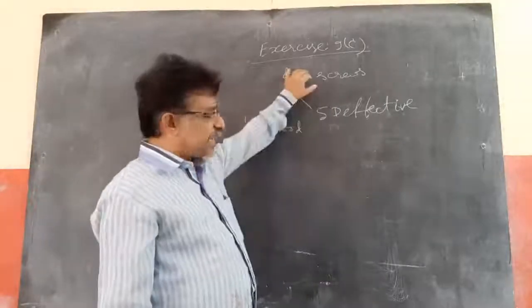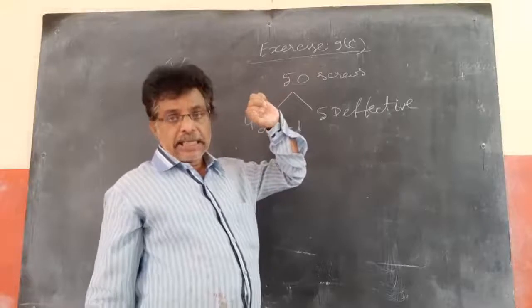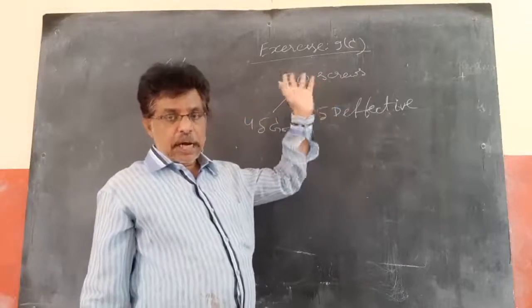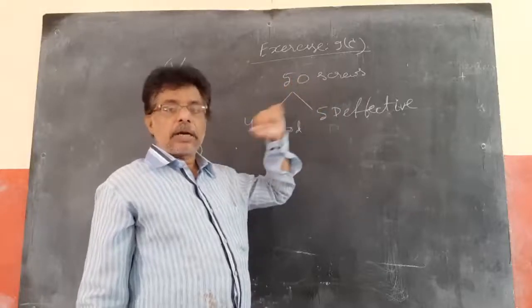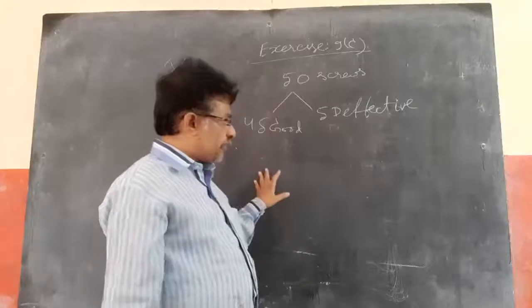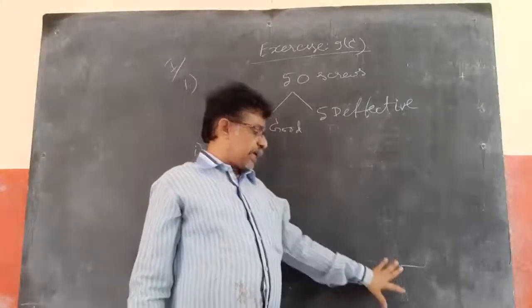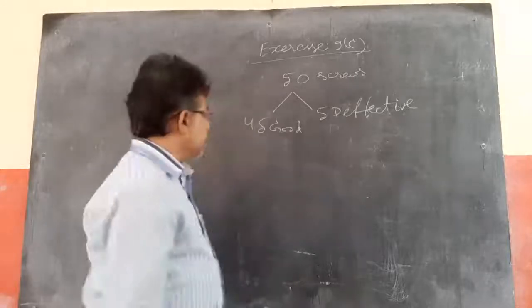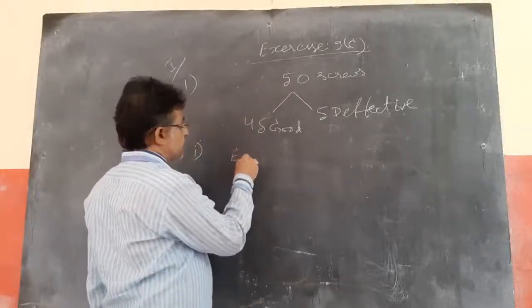If you are picking up 3 screws from this lot, there is a chance that you will get all 3 defective, or 1 defective, 2 defective, or no defective, all 3 good. Out of that, he is asking the probability that all are non-defective.